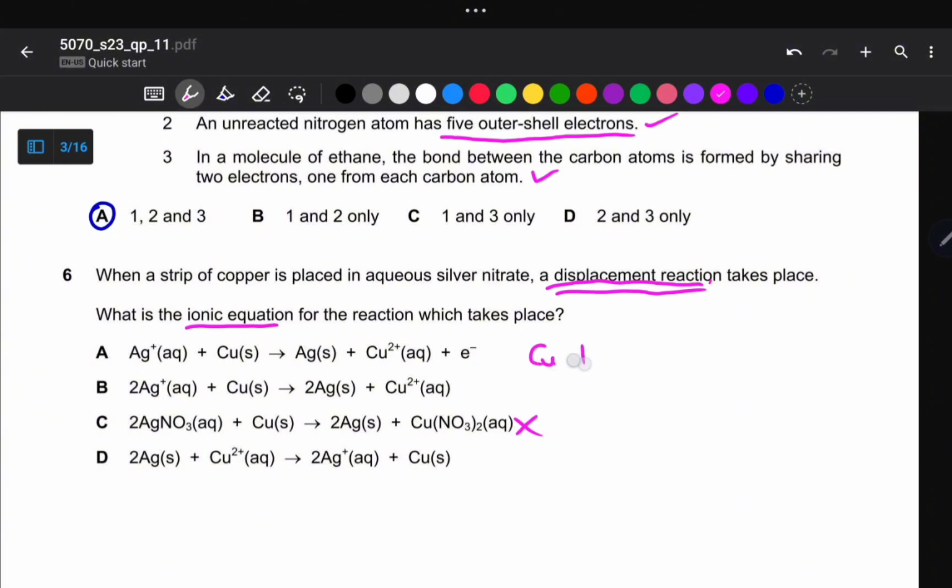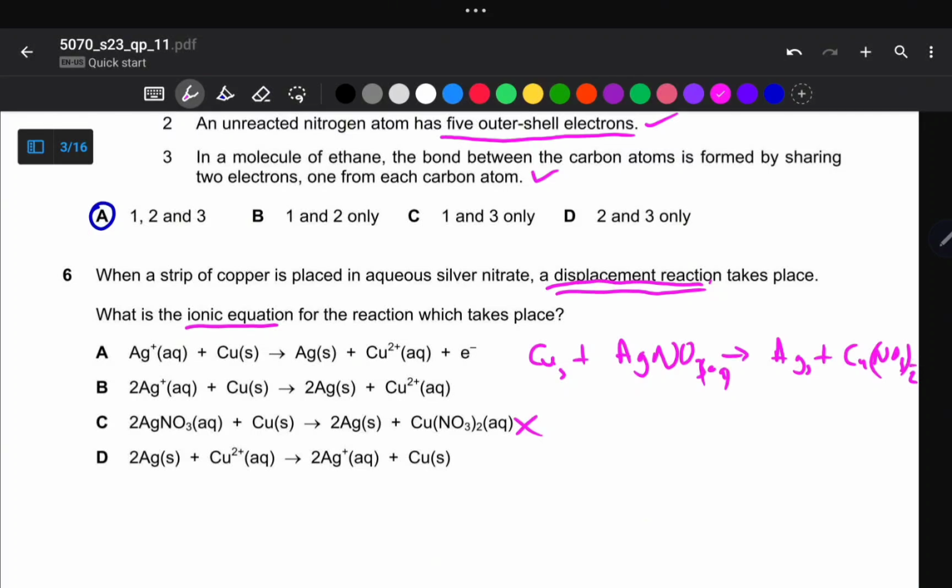Copper plus silver nitrate gives us silver plus copper nitrate, copper 2 nitrate. Are we together? This one is in solid, this one is in aqueous, this one is in solid, and this one is in aqueous.